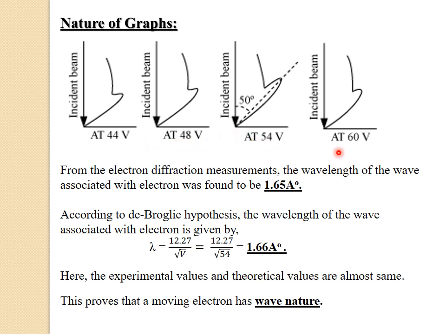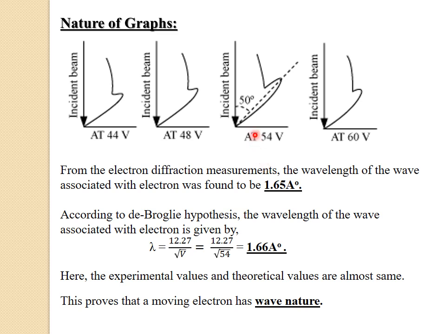Out of these four graphs, if we carefully observe the third graph, it is plotted for the voltage of 54 volts with the scattering angle theta equals 50 degrees.